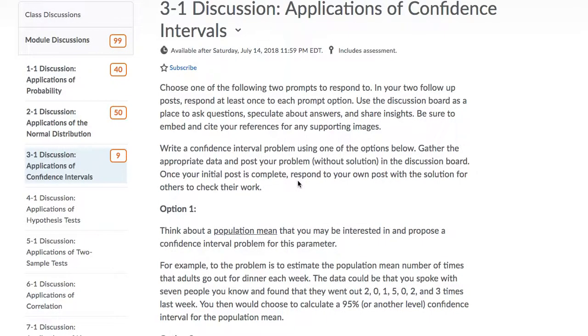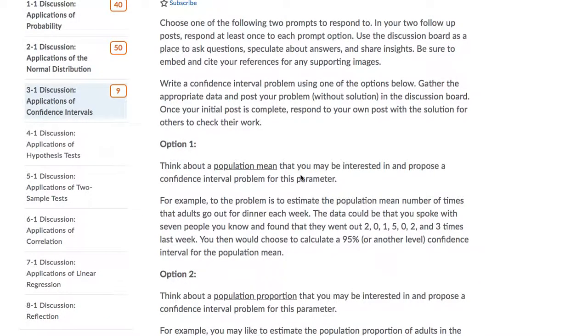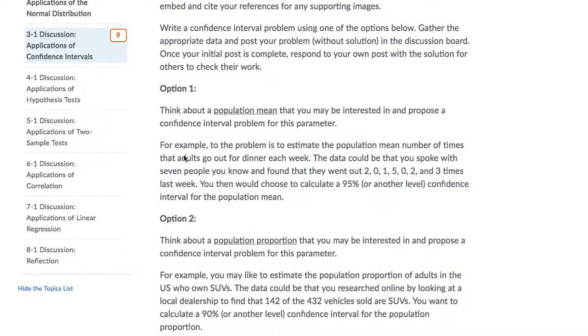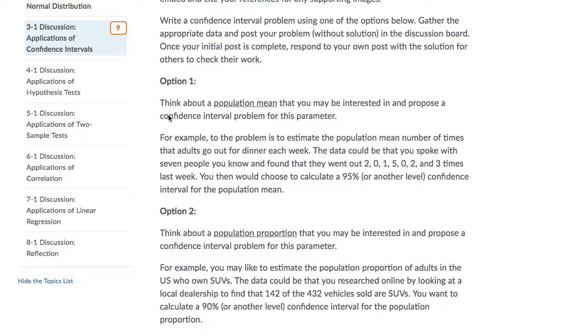My name is Christine G, and I am doing this recording about the discussion for Module 3. So really, there are two options, and this video is going to pertain to both of those options. So for option 1, we'll look at that first.